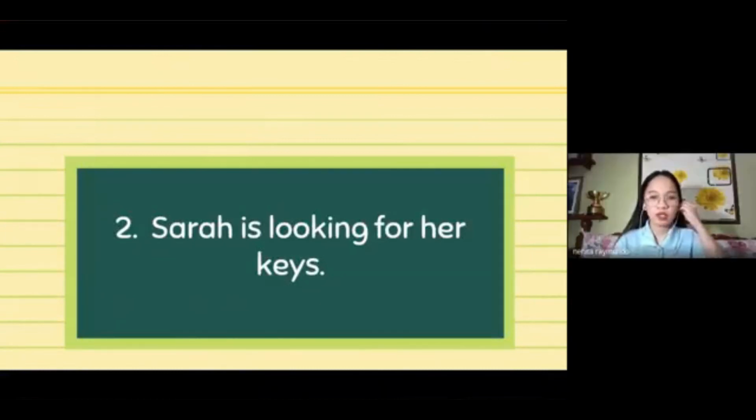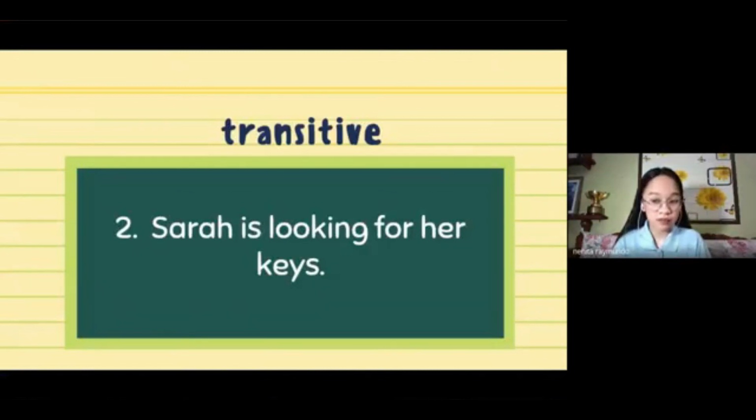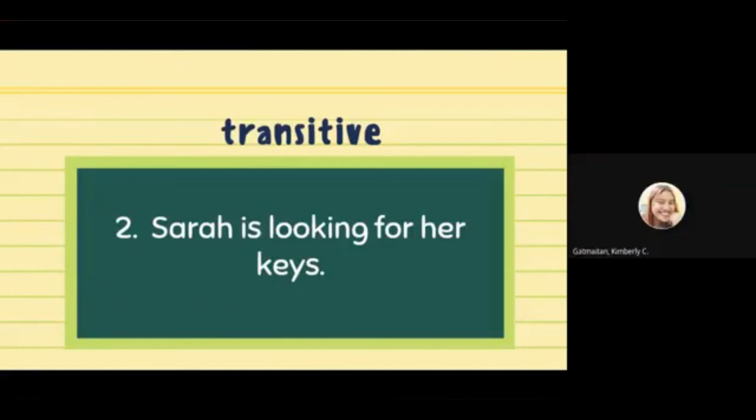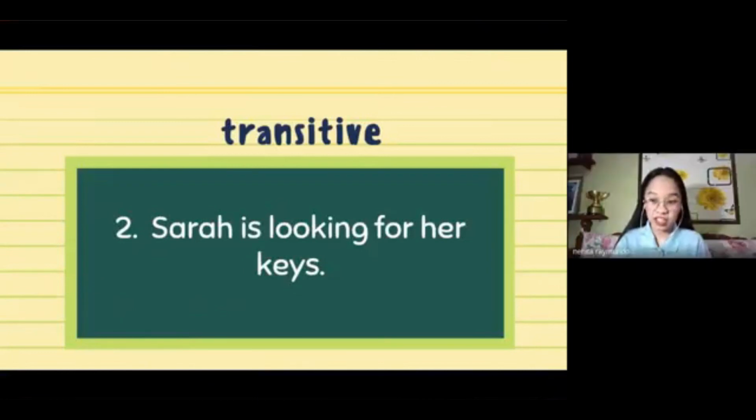Okay, let's see if looking for is a transitive phrasal verb. All right, Kim got it correctly. And why do we say that this sentence is transitive, Kim? Because there is an object po which is the keys. Okay, very good. So in this sentence, Sarah is looking for the object keys.